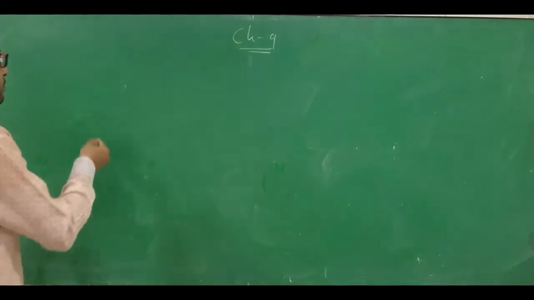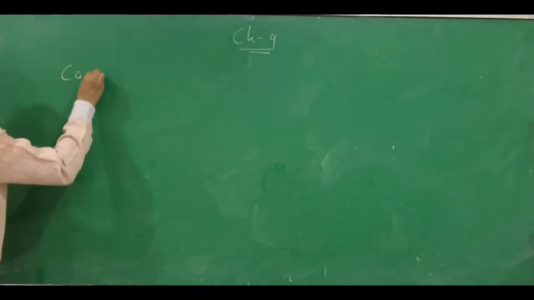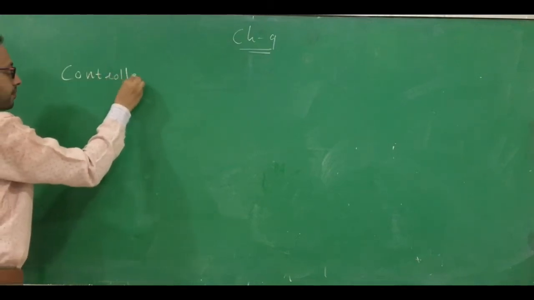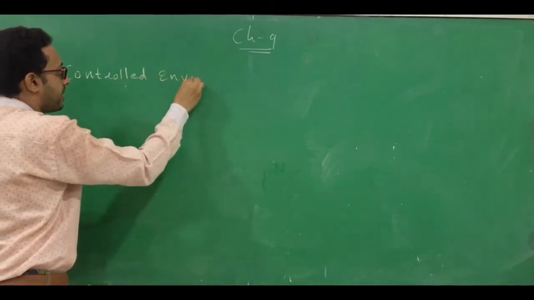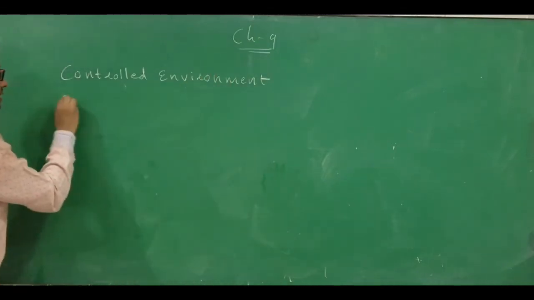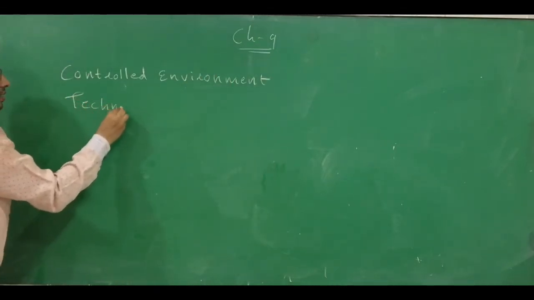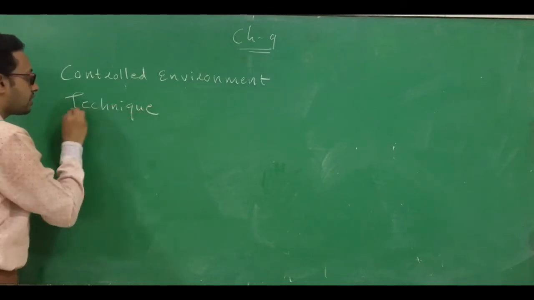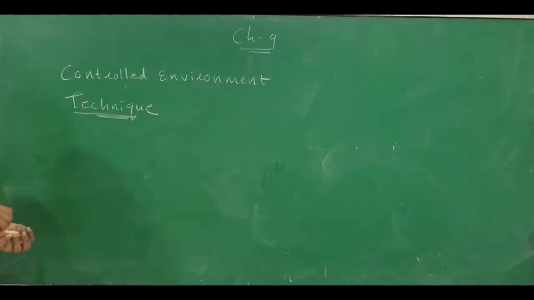So we have to perform this breeding in a controlled environment. Here we are going to discuss controlled environment techniques which promote such breeding.